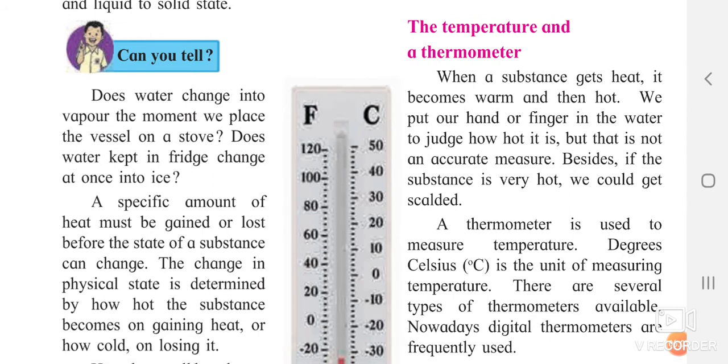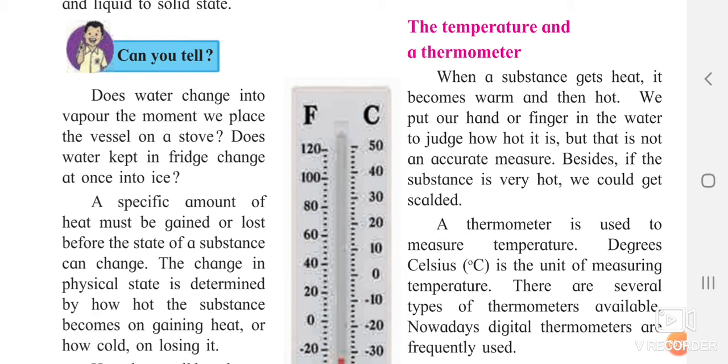Now when a substance gets heated, it becomes warm and then it becomes hot. At the start it will not become very hot, earlier it will be warm and later it will get converted into hot. We put our hand or finger in the water to judge how hot it is, or whether it is still warm or not. But when it is boiling, you cannot put your fingers inside, because the boiling temperature of water is almost 100 degrees Celsius.